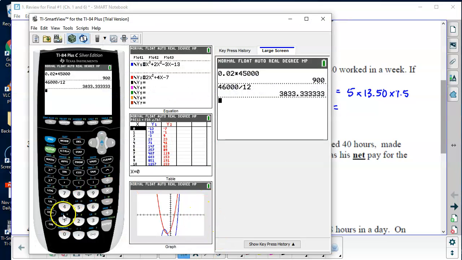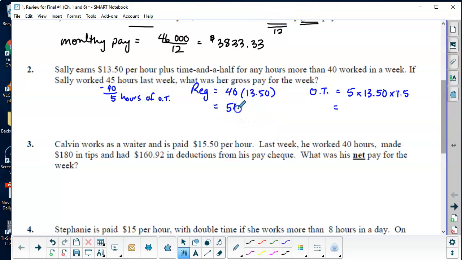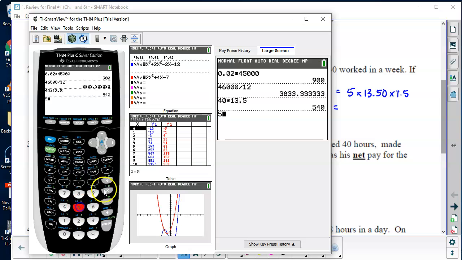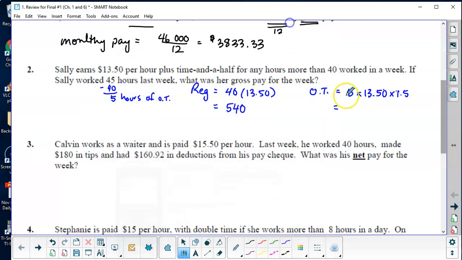So 40 times $13.50 is 540. Okay, and then 5 times 13.50 times 1.5 is 101.25.